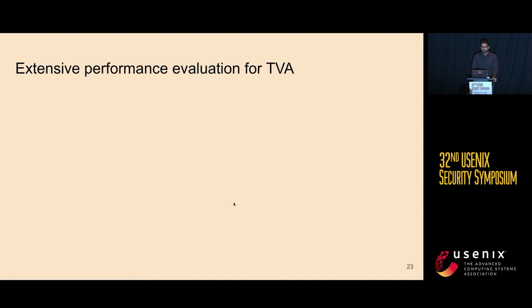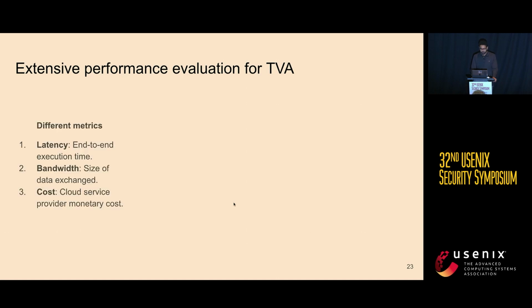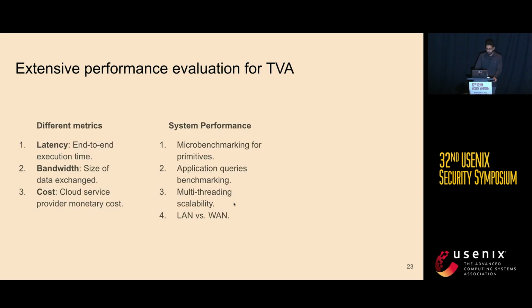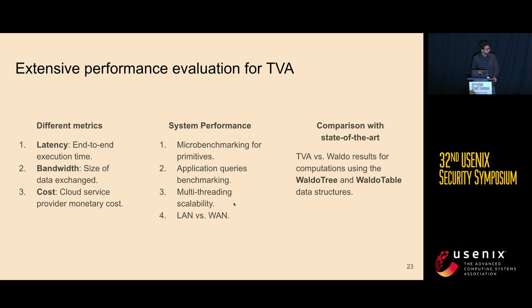We have done extensive performance evaluation for TVA, and we have discussed multiple metrics such as latency, bandwidth, and monetary cost. To show the practicality of our system, we have also reported runtime numbers for both full end-to-end applications and micro-benchmarking for primitives. We have also reported the speedup of multi-threading and the effect of high delay environments such as WAN. We have implemented queries in both the TVA and Waldo frameworks, to be able to compare both systems. I'm going to show you only a few highlights. Please check the paper for more results.